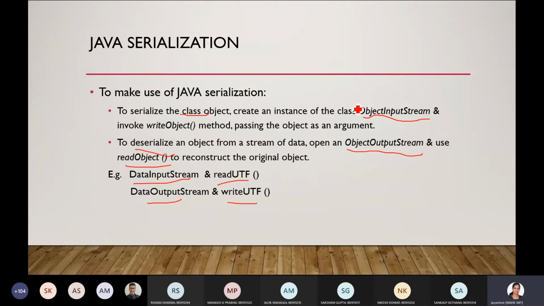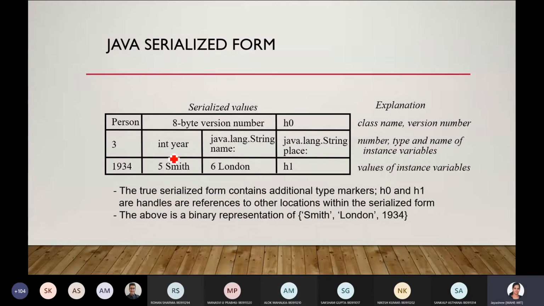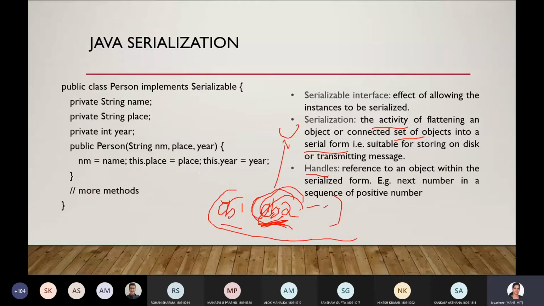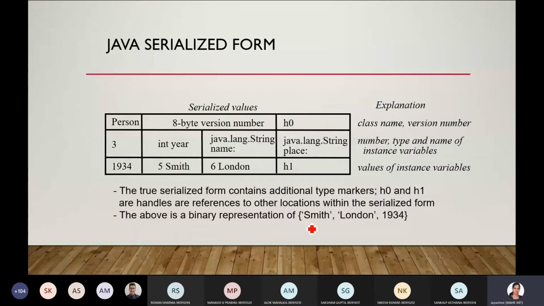So data input stream and readUTF, data output stream and write. This is just an example. The data input stream may be the object of this particular class, object stream, and you need to write and read. These are the methods used for Java serialization. The same example, Smith, London, 1934, is represented using Java serialization representation like this.